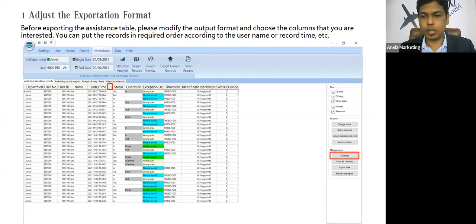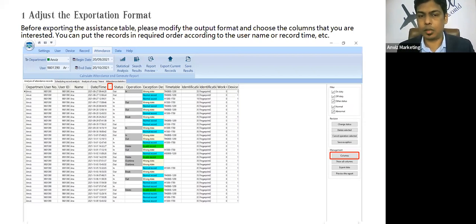First, you can format the data: select the columns that you want to export into a third party format like Excel, and then filter or sort the data based on dates and other things, and then you can export it.